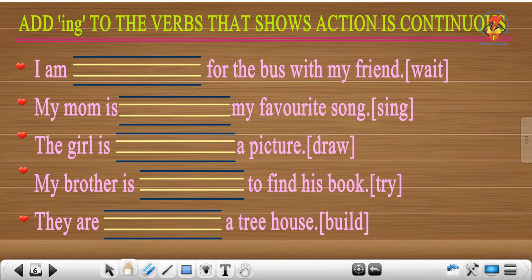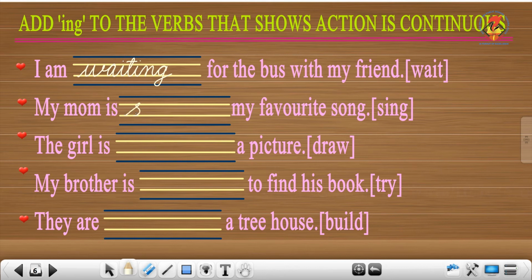Okay, so the first one is: I am dash for the bus with my friend. I am, wait is the word. The action is continuous, so you have to write ing. I am waiting for the bus with my friend. The next one: my mom is dash my favorite song.